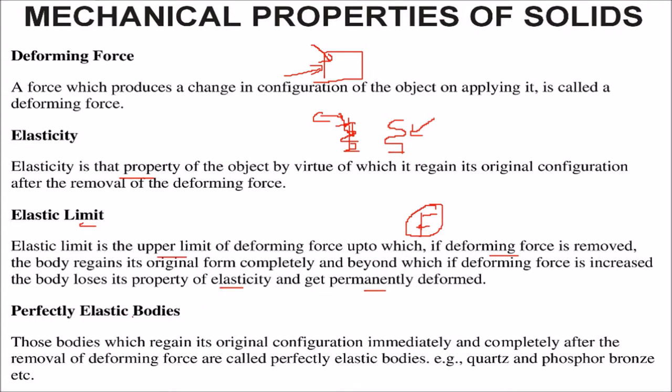Perfectly elastic bodies. Those bodies which regain the original configuration immediately and completely when the applied force is removed are known as perfectly elastic bodies. For example, quartz, phosphor bronze.